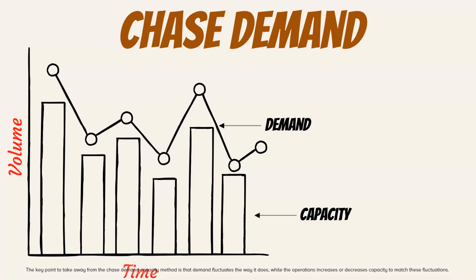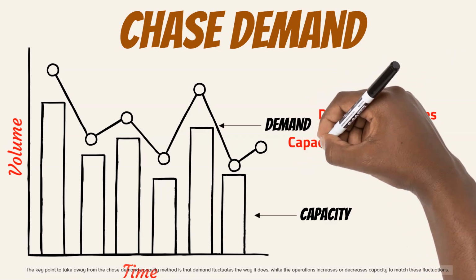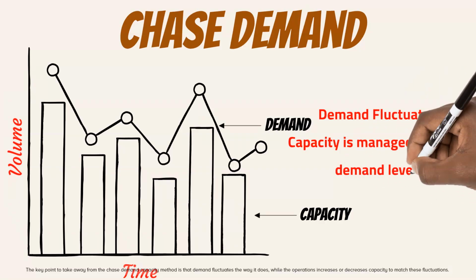The key point to take away from the chase demand capacity method is that demand fluctuates the way it does, while the operations increases or decreases capacity to match these fluctuations.